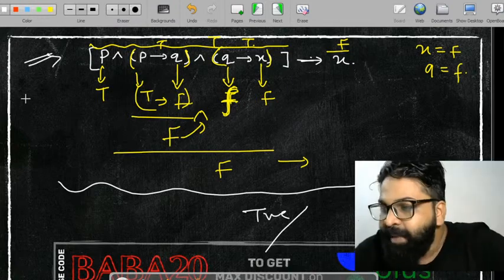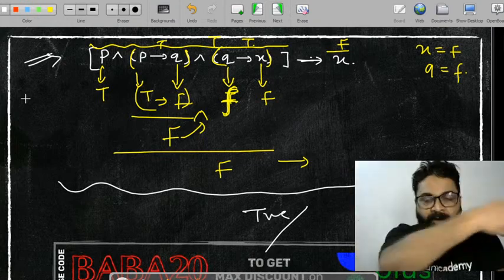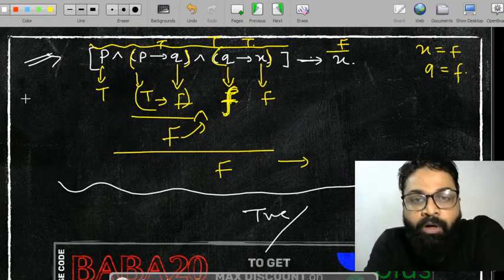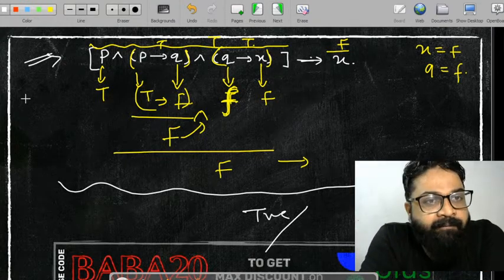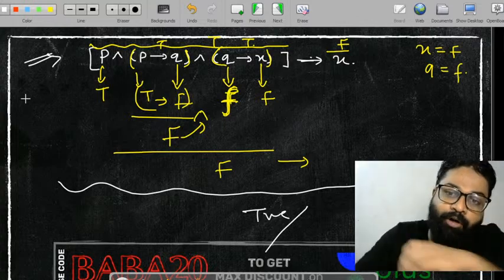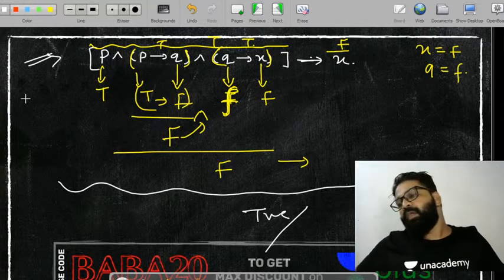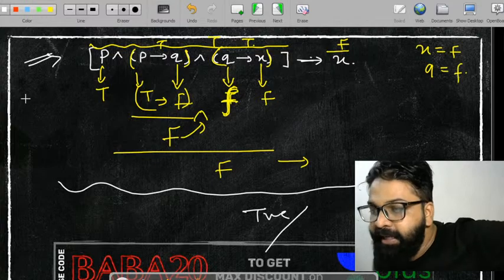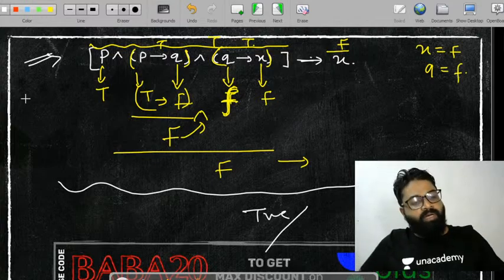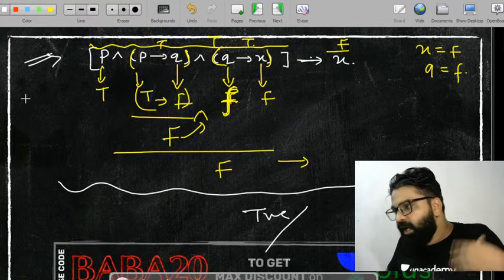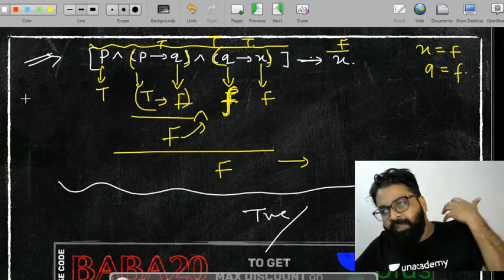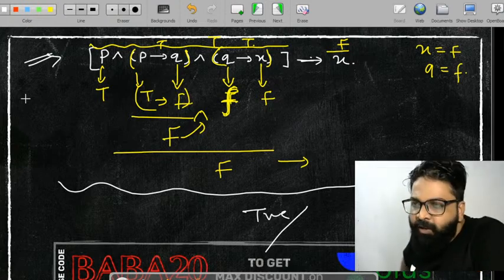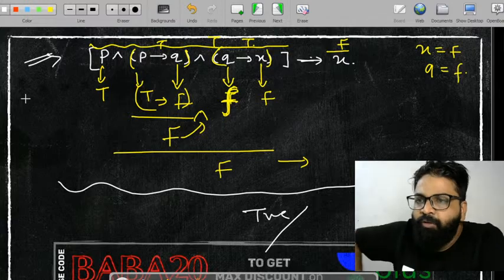If you do not believe me, make a truth table. You make the truth table now. Okay? If you don't believe it, check the truth table to see whether it is a tautology or not. Okay? So in this way you can explore each and everything related to this. Okay? So this is one type.